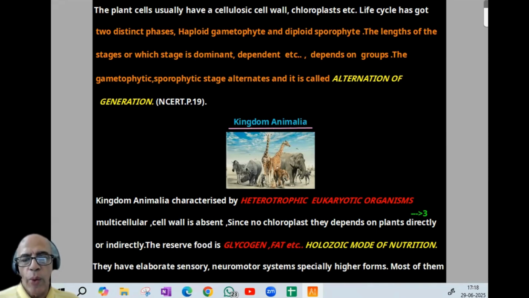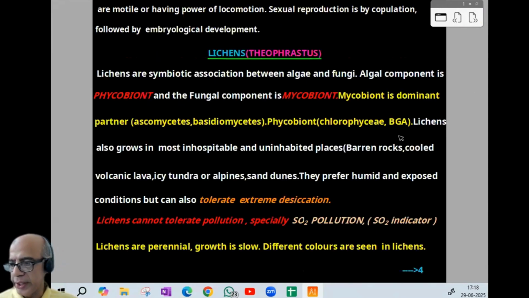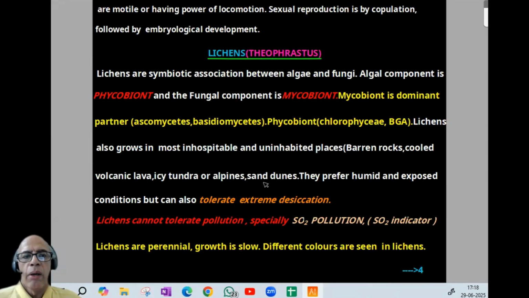And they have an elaborate sensory neuromotor system, especially in higher forms, in our case, you know. Most of them are motile. I think this page is clear. We can proceed to the next page. Most of them are motile, having the power of locomotion. Sexual reproduction is by copulation, followed by embryological development. Those are the two kingdoms, Plantae and Animalia.